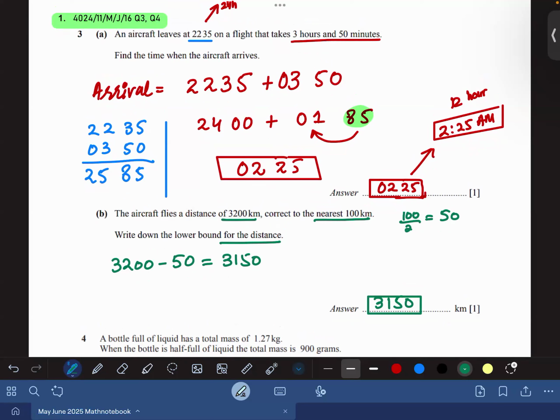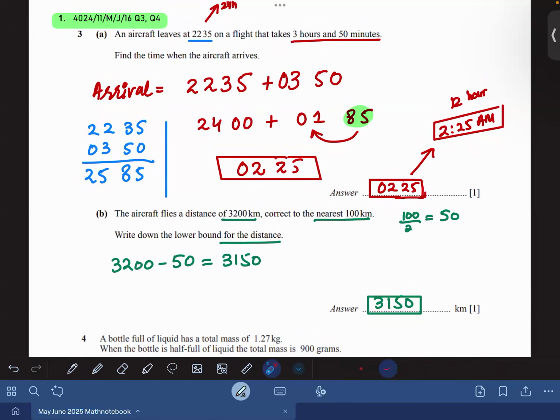So question number 3, part A says that an aircraft leaves at 22:35 on a flight that takes 3 hours and 50 minutes. 3 hours and 50 minutes is the journey time. So you have to add 3 hours and 50 minutes to 22:35. If you add them, that would be 25:85.